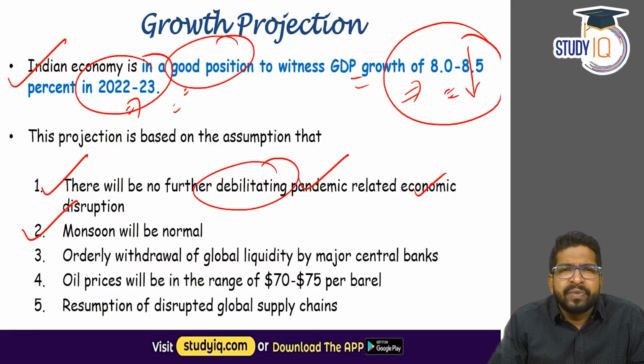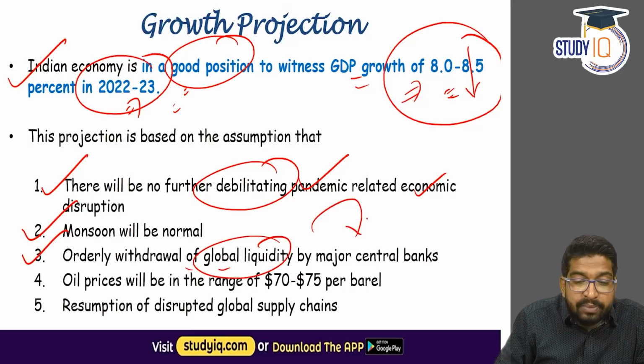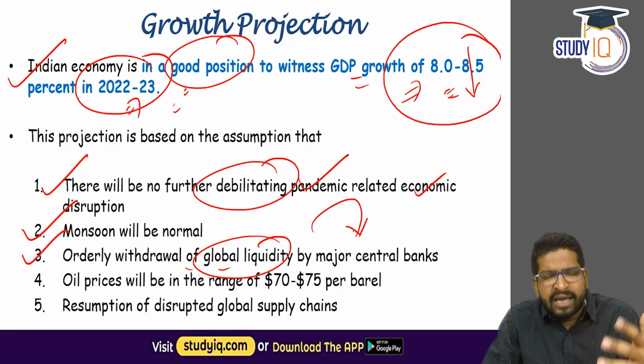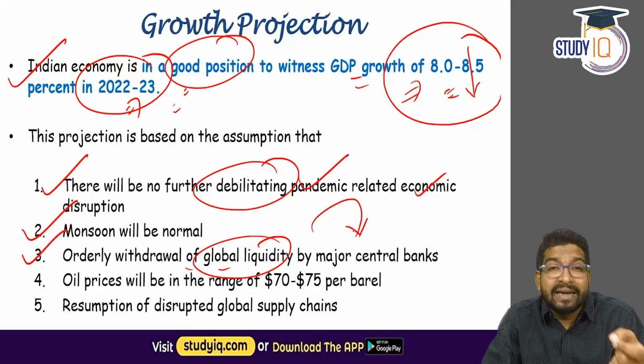Now, this is based on the India Meteorological Department's prediction that the monsoon is going to be normal. Apart from that, there would be an orderly withdrawal of global liquidity by major banks. That's an assumption that has been made. Since the last few weeks, I think we have been observing in the news from the United States of America that the US Federal Reserve is going to increase its rates, right? The benchmark rates are going to be increased.